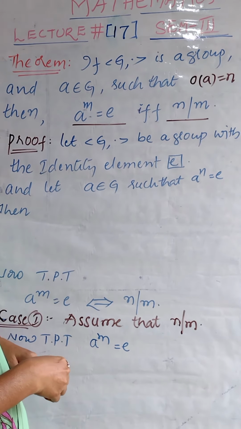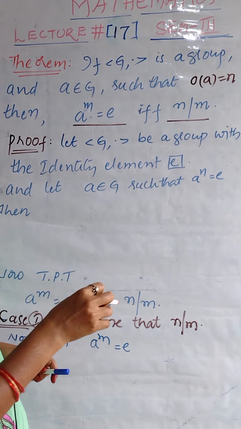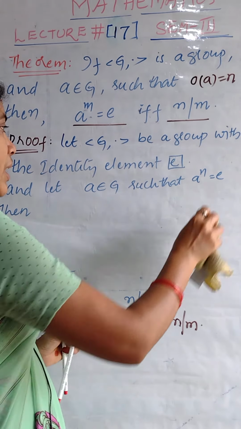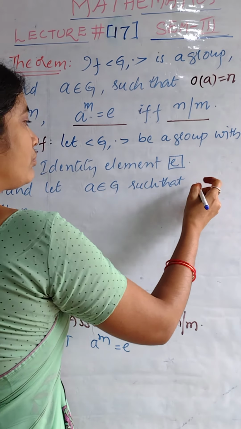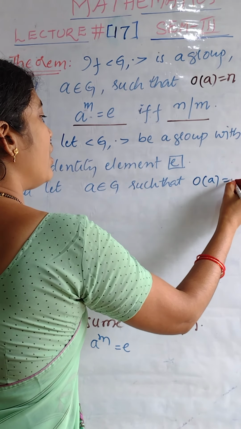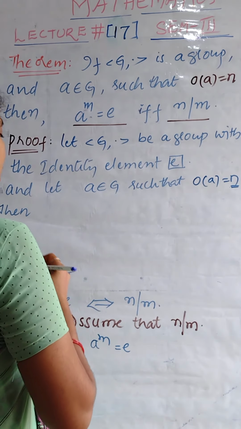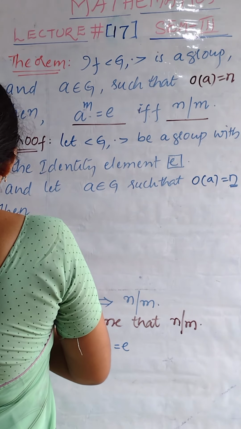Let us consider G to be a group with the identity element e, and a is an element of group G having order n. Whenever the order of an element is n, what about the condition on n? n is the least positive integer, isn't it?